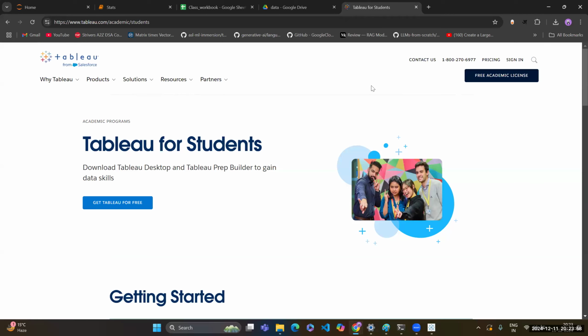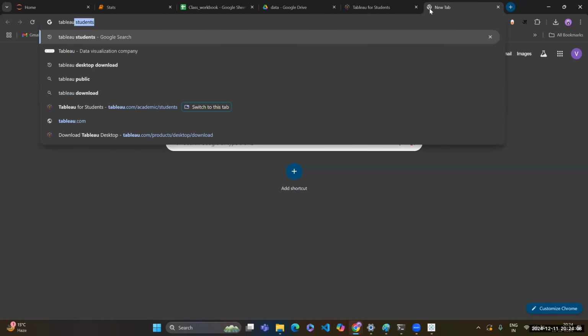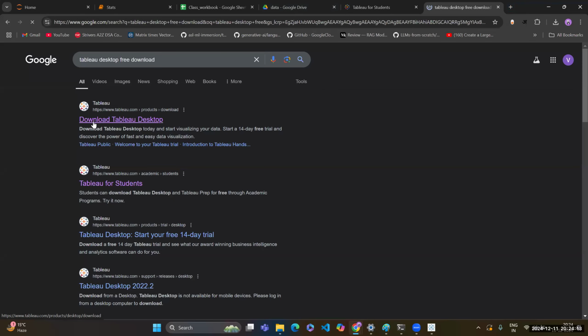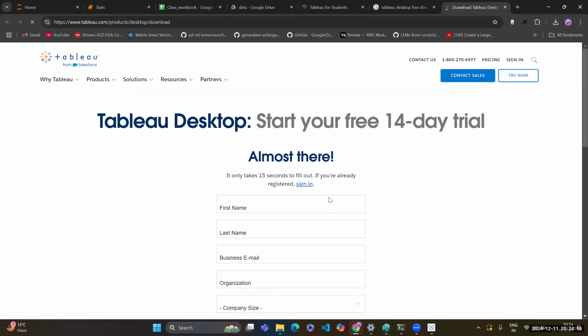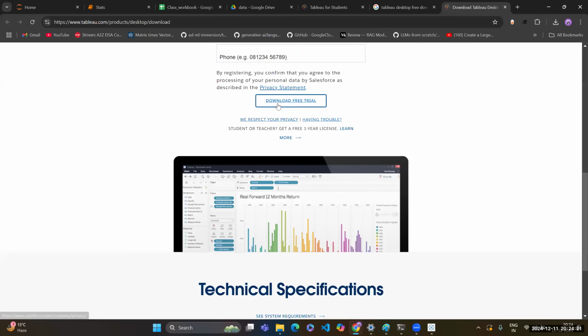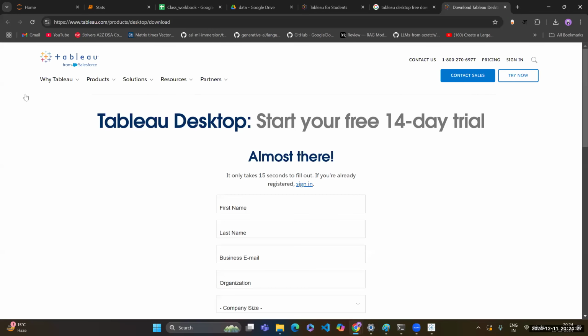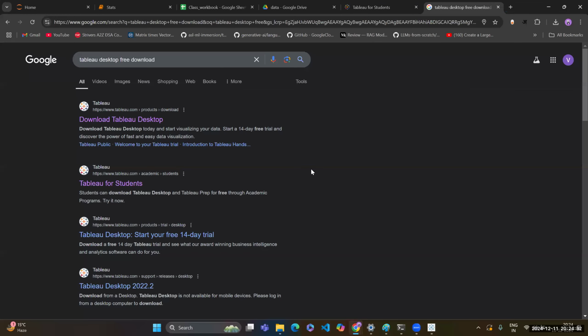Or if you are not able to do that, just search for free Tableau or demo Tableau, and that also you can do. Like Tableau Desktop free. Okay, so here we have the download Tableau Desktop. Just go over here, provide this information, and you can download it for the free trial. So whatever you want, you can use it. It's completely free.